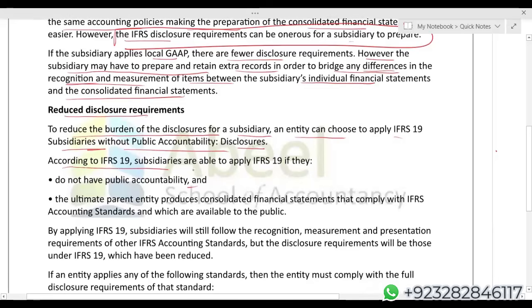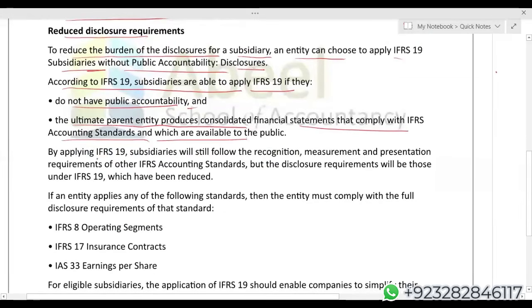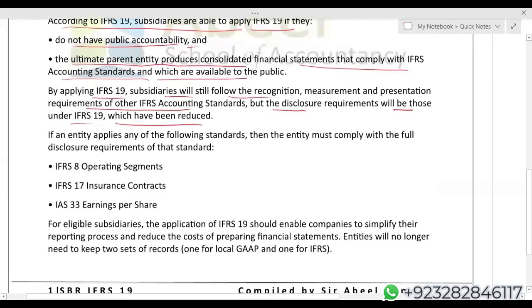According to IFRS 19, subsidiaries are able to apply IFRS 19 if they do not have public accountability, and their ultimate parent entity produces consolidated financial statements with IFRS accounting standards which are available to the public. By applying IFRS 19, subsidiaries will still follow the recognition, measurement and presentation requirements of other IFRS standards, but the disclosure requirements will be under IFRS 19, which have been reduced.